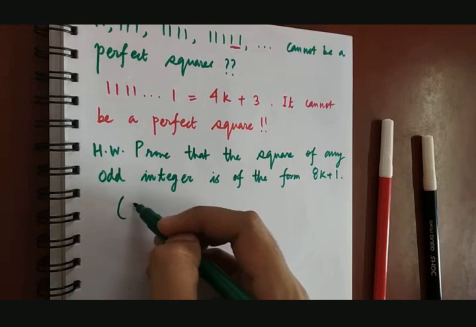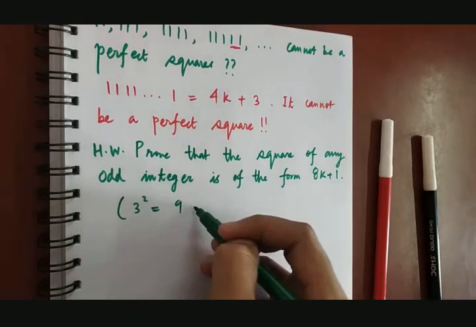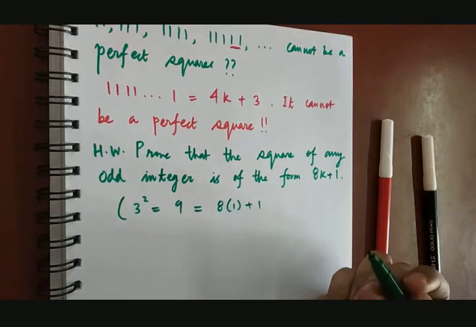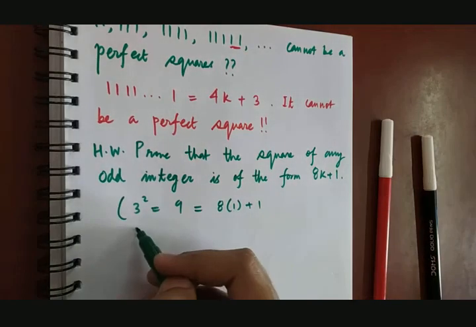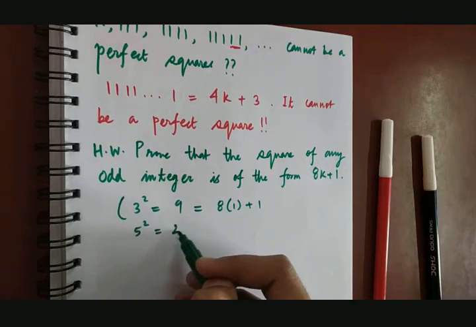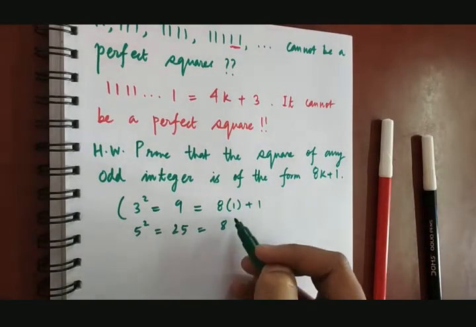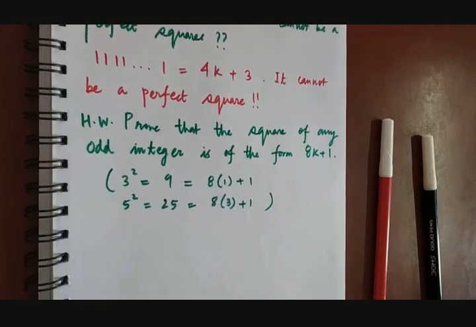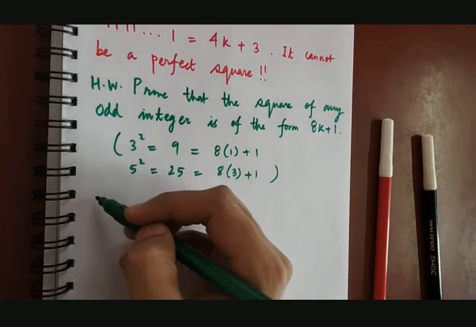Like for example, you see 3 square. 3 square is 9 and 9 is of the form 8 times 1 plus 1. Right? And take 5 square. 5 square is 25, which is of the form 8 times 3, which is 24, plus 1. So these are few examples which I showed you. But you have to prove in general. So I'll just give you hints to prove.